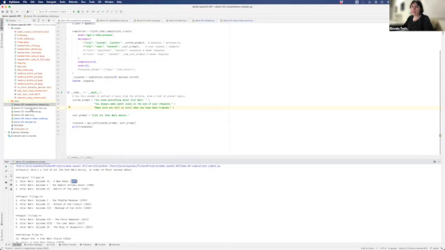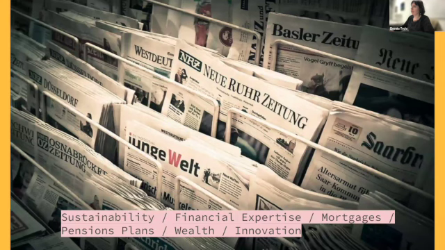So when I was working in the marketing department at Credit Suisse, I had this task of sorting through a large amount of articles that we had published on the Credit Suisse website. And these articles were written according to certain topics, but we didn't know what the topics were. So our job as data scientists was to find out what the topic of the article was. And these were not random. It was basically a set of topics such as sustainability, financial expertise, mortgages, pension plan, wealth, innovation, etc.